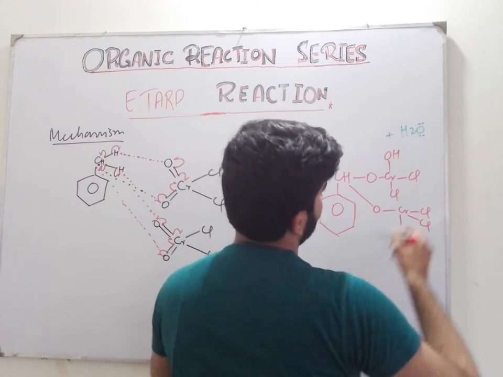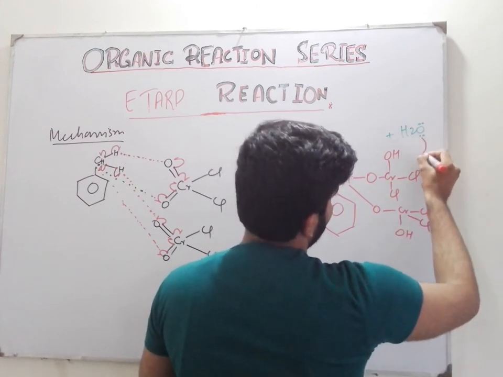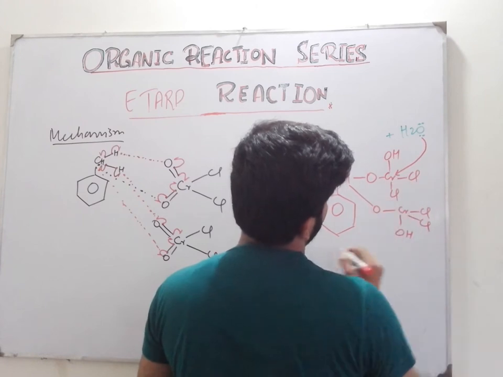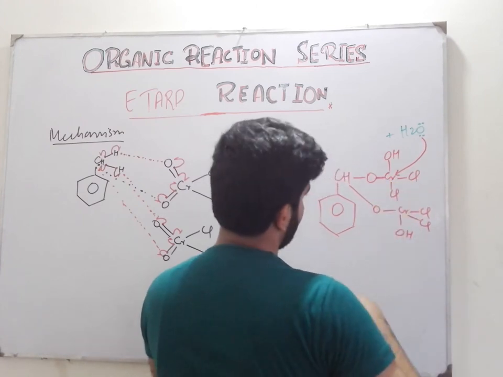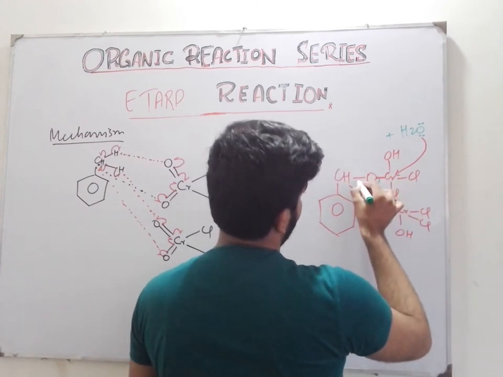The lone pair of oxygen attacks the chromium. This bond is transferred here.